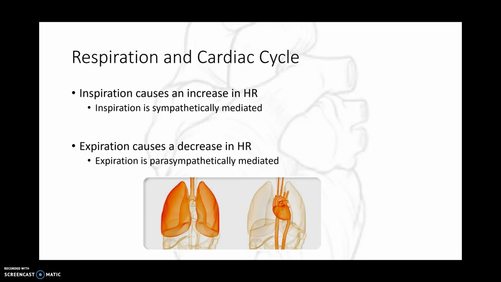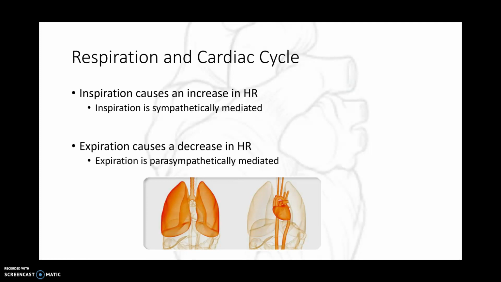So whenever we inspire, we activate the phrenic nerve. This will cause the diaphragm to pull down and create negative pressure within the thoracic cavity. The phrenic nerve is considered to be sympathetic. When we expire, we turn off the phrenic nerve. This allows acetylcholine to become the dominant neurotransmitter, which allows heart rate to slow down. Right? So the phrenic nerve is sympathetic. This uses norepinephrine as a neurotransmitter, and it causes an increase in cycle rate. Remember, we are attaching to those beta-1 receptors when we're talking sympathetically.